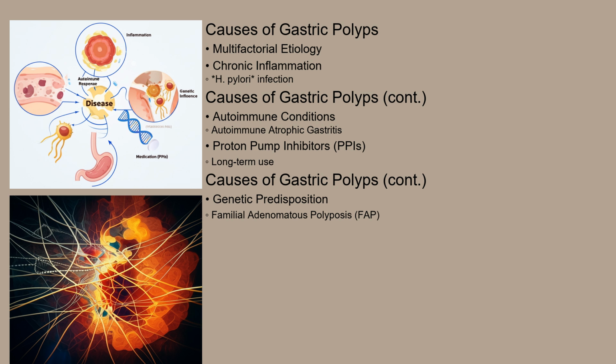Chronic inflammation of the stomach lining, often due to infection with Helicobacter pylori, is a major culprit. Autoimmune conditions, such as autoimmune atrophic gastritis, can also trigger polyp development. In some cases, long-term use of proton pump inhibitors, or PPIs, used to treat acid reflux, has been linked to the formation of fundic gland polyps. And finally, genetic predispositions can increase your risk, particularly in familial adenomatous polyposis, or FAP.